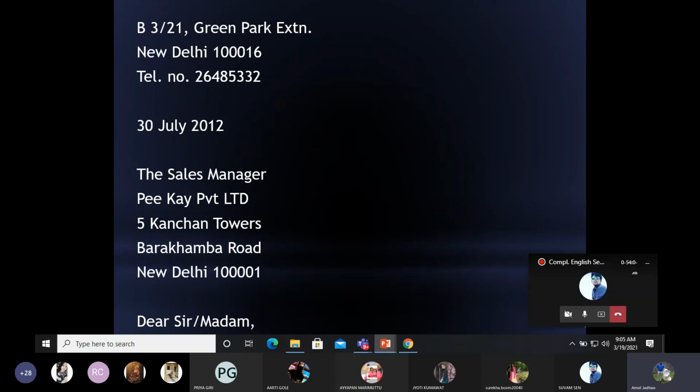Again, if you remember, in formal letters we write the sender's address, right? This is placed on the right hand or the left hand side corner, depending on the format that you use. If you're using British format, it would be here. If you're using American style, it would be here on the left hand side, or the right hand side of the letter itself.